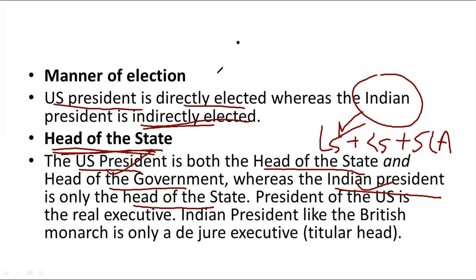So that is why the president of the US is the real executive, or what we call the de facto executive. But the Indian president is just a titular head, a de jure executive, much like the British monarch. And the Indian prime minister is the de facto executive, or the real executive, in India.